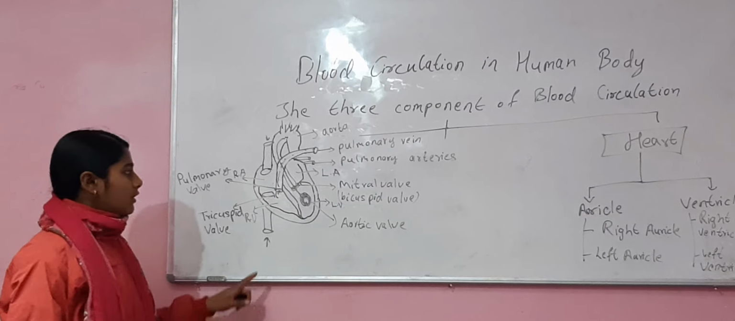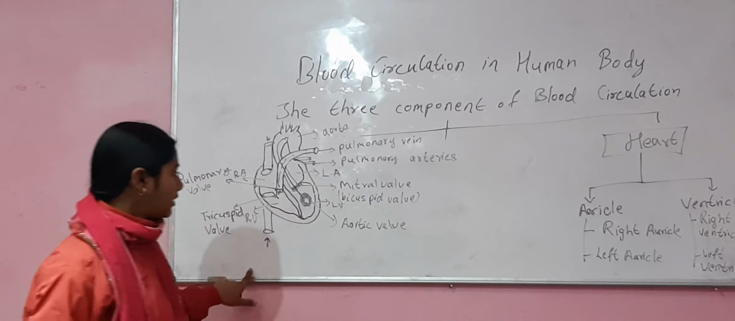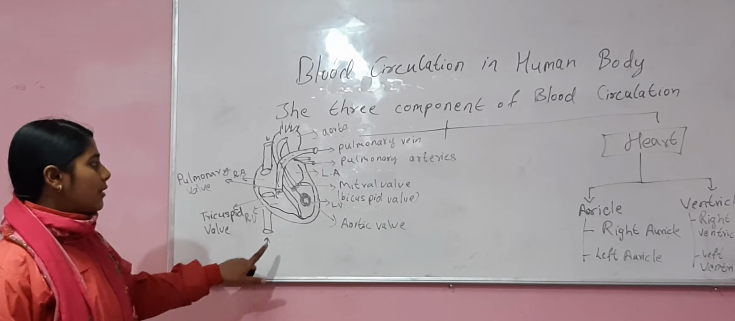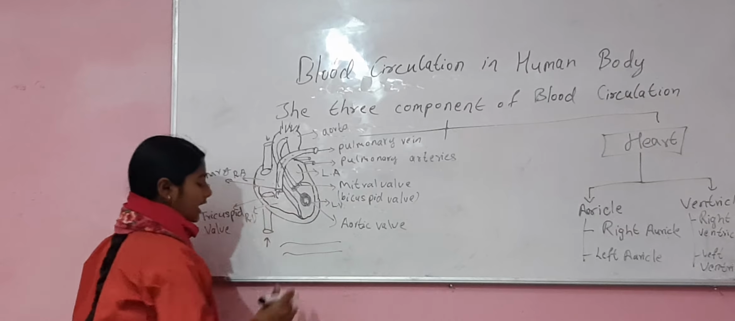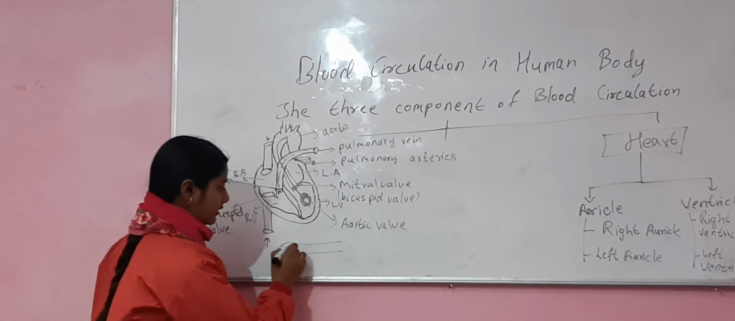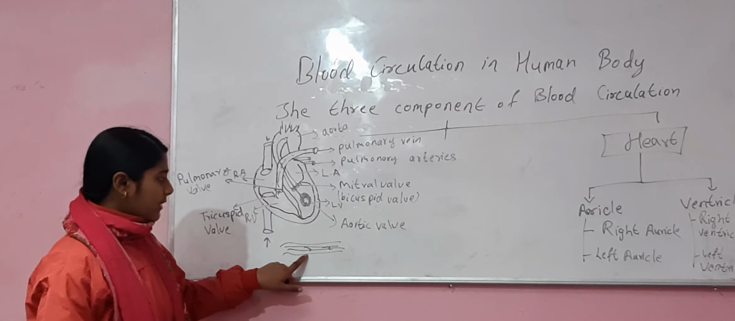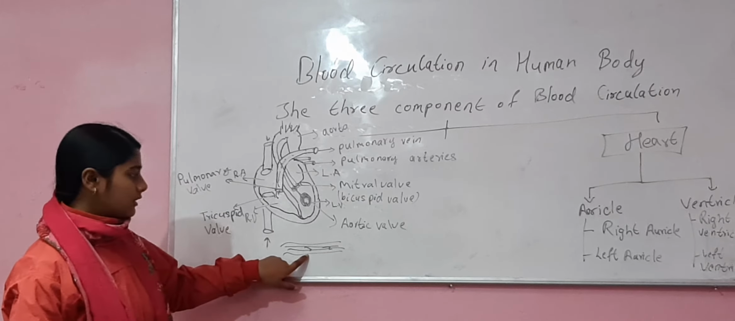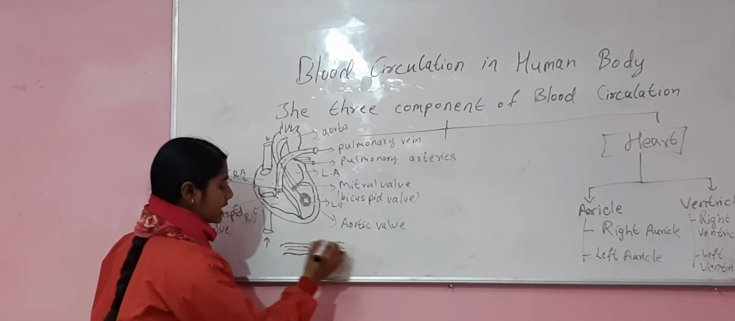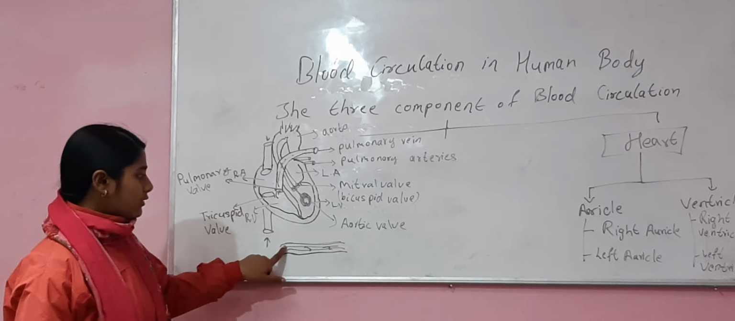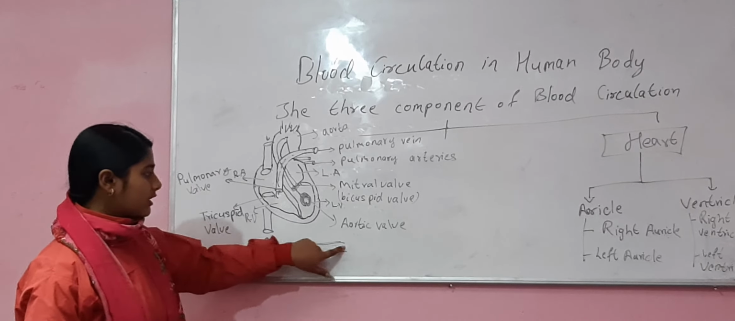Now, what is the heartbeat? Heartbeat and blood pressure. Blood pressure: suppose there are arteries and here blood flows. The pressure exerted by the blood on the walls of the arteries is known as the blood pressure. There are two types of blood pressure, that is systolic blood pressure and diastolic blood pressure.